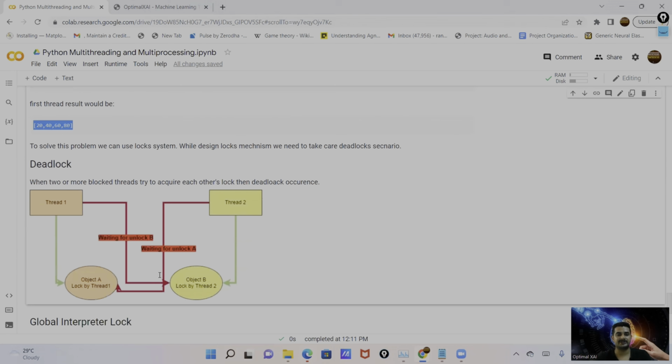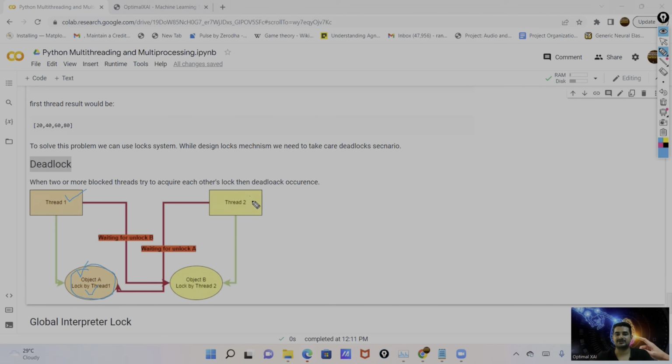Let me show you the deadlock here. This is an example of deadlock. This is thread 1, and thread 1 is accessing object A. This object A is locked by thread 1 because we are implementing the lock mechanism here, and no other thread can access this object.